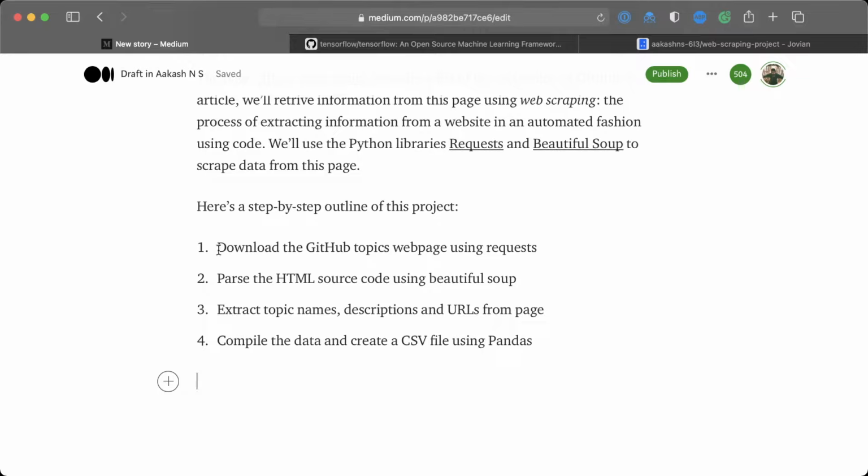Here it's quite nice that you can close your eyes and you can try to recall. We're trying to download a web page from GitHub, the topics page. Then we are going to parse that web page using the beautiful Soup library. Then we're going to extract information like the topic title, description, and URL. And finally, we are going to compile the data and create a CSV file using pandas. Okay, that's the outline of the project, and it should have that story-like structure.